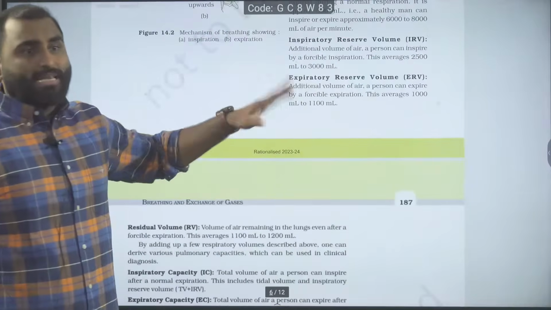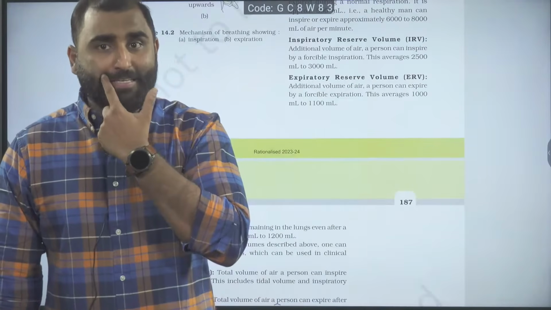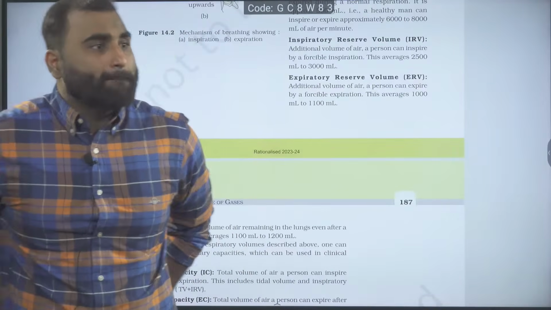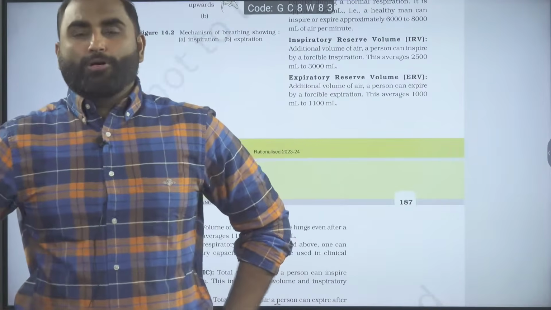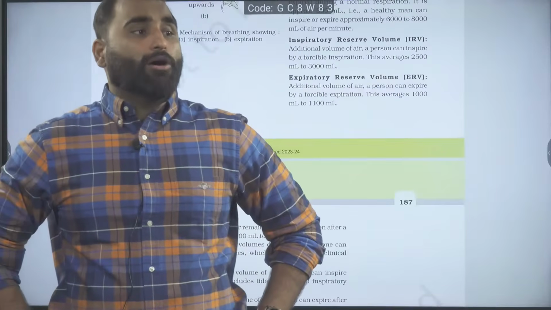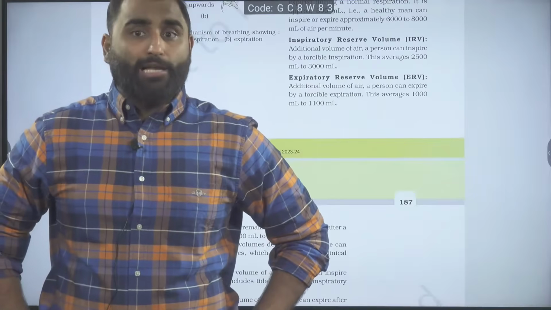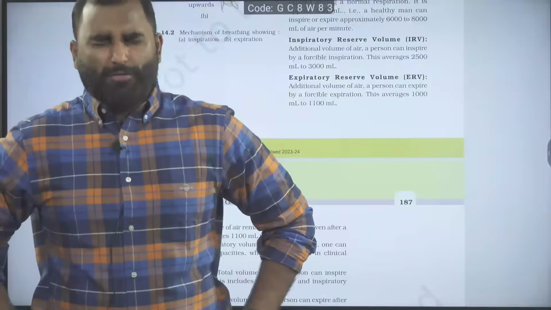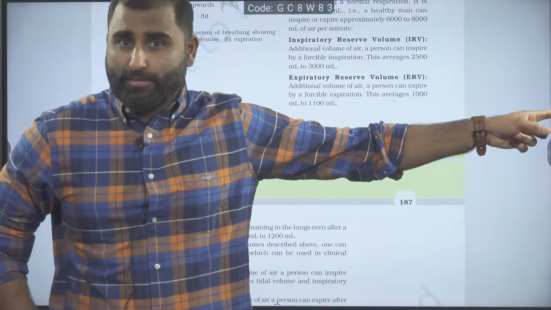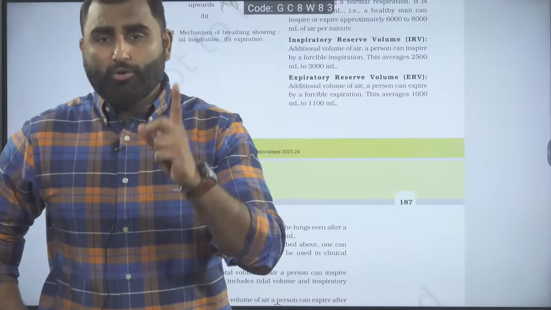Volumes and capacities, any doubts in this? Tidal volume is the amount of air inhaled or exhaled per breath, which is 500 ml. Per minute, if it is there, you have to calculate with the breathing rate. So be careful if they are telling you to calculate the tidal volume. Like if you go and check the exercise question. Every chapter you will see the exercise question, and every chapter you will read the summary.